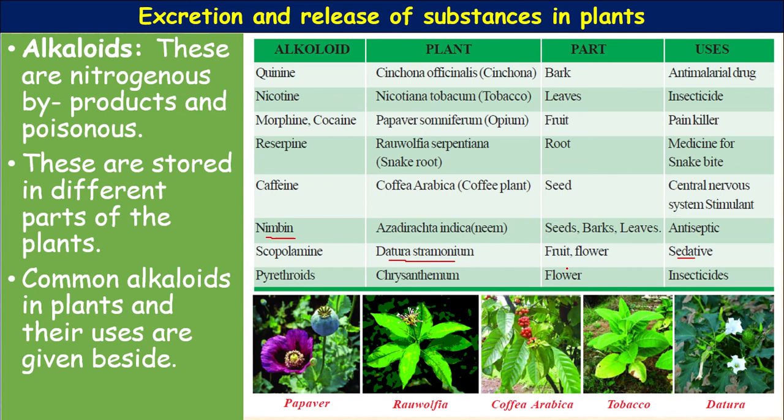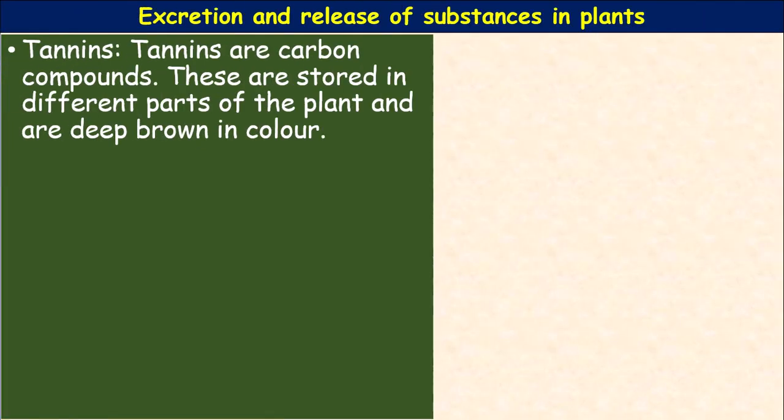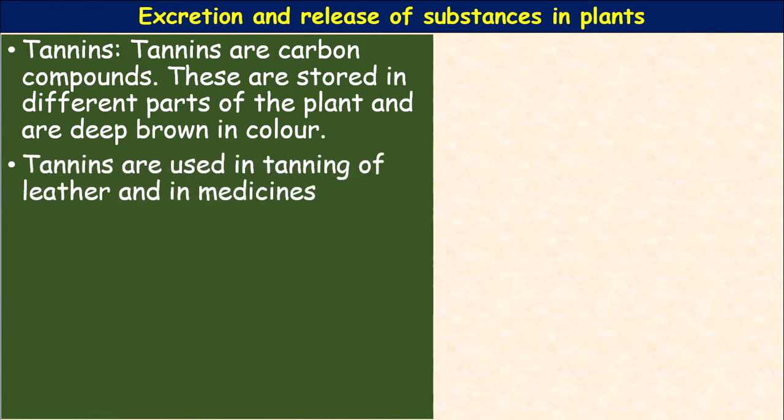Okay, let us proceed. Next, tannins. Tannins are carbon compounds. These are stored in different parts of the plant and are deep brown in color. Tannins are used in tanning of leather, meaning to remove the hairs from the leather, and in medicines also. Examples: cassia and acacia plants, from which they are extracted.